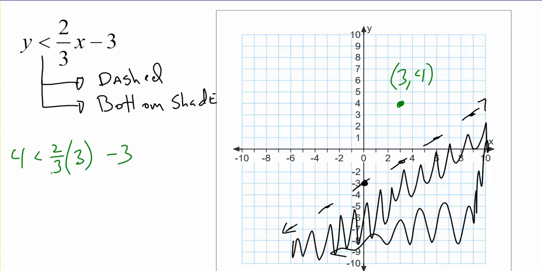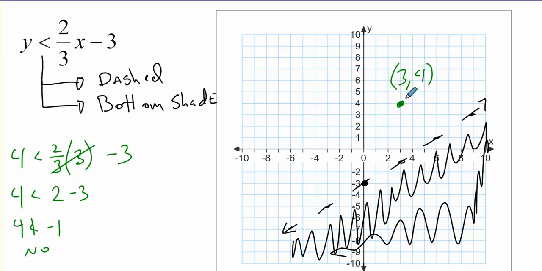Well, my 3's are going to simplify, so I'm going to get 4 is less than 2 minus 3, and 2 minus 3 is -1. So 4 is less than -1. Is that true? No, that's not true. I put a line through that. That means no. So that just proved that 3, 4 isn't a solution.